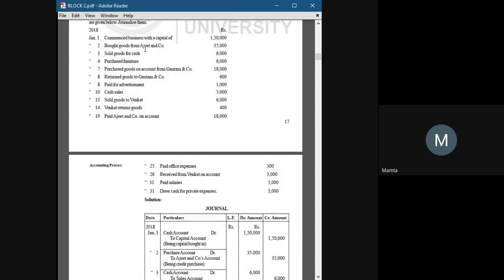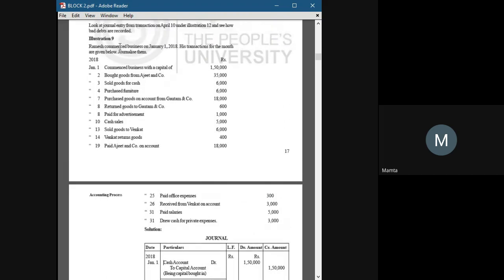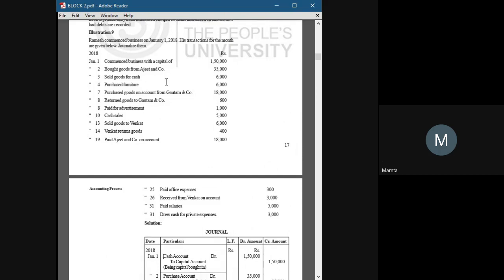Bought goods from Ajit and Company. Now tell me if it is a cash transaction or a credit transaction. First tell me if it is a cash transaction or credit transaction.